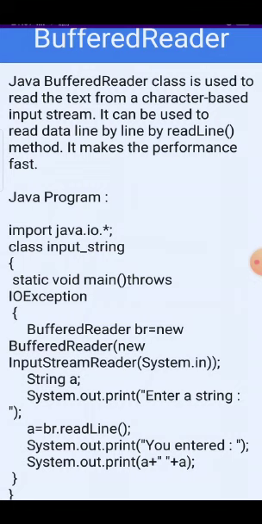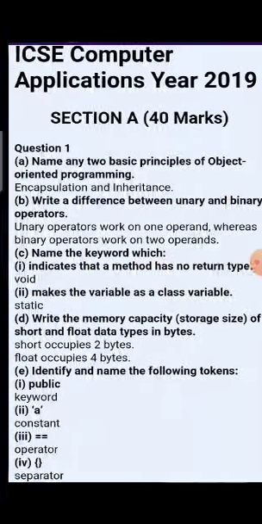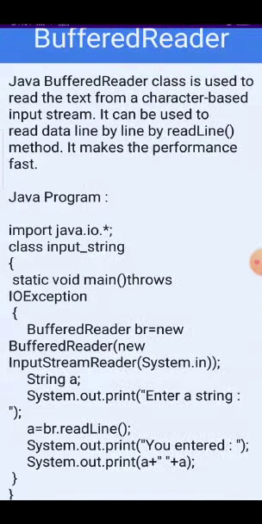Then String a. Sopln means System.out.print("Enter a string"). In the next line we will write a is equal to br.readLine(). Then in the next line we will write System.out.print("You entered" + a). Then double curly bracket close. Why will we close a double curly bracket? Because in the scanner or buffer reader both, we started by opening two curly brackets, so we will close two curly brackets.